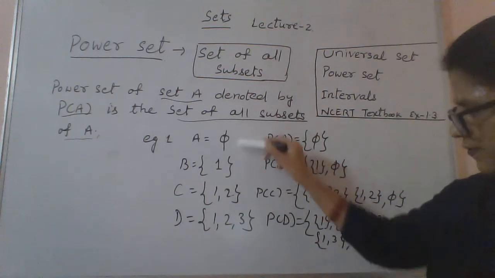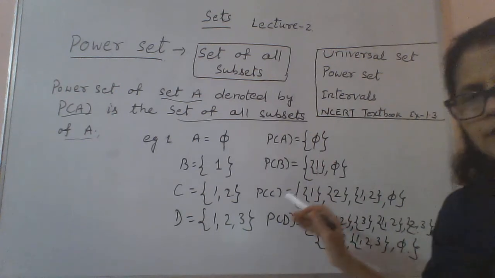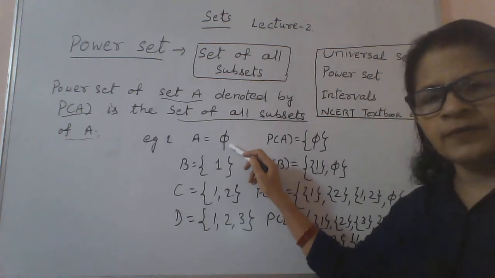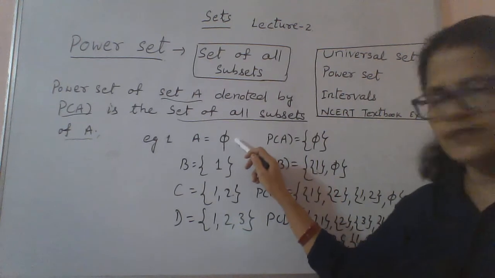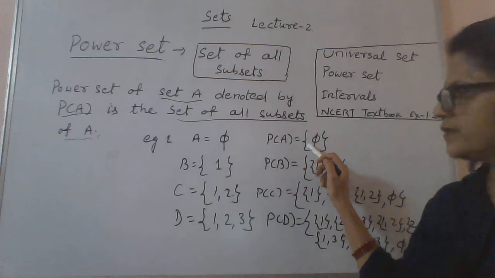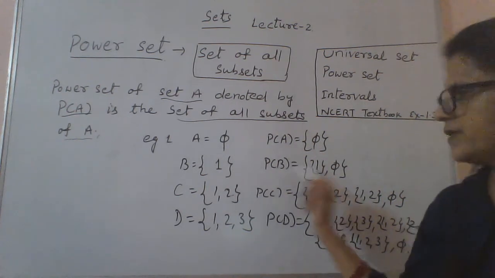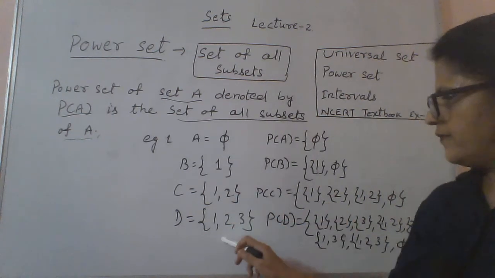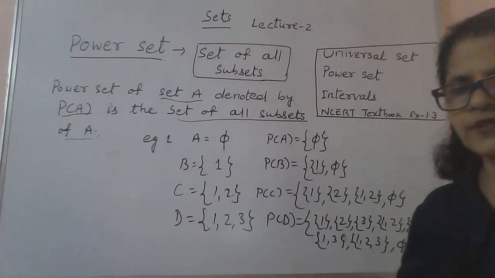Certainly there is a pattern. If you have observed, it is fine, or let me tell you. When you don't have any element, A is empty, meaning 0 elements, the power set has 1 element, which is 2 to the power 0. One element gives 2 elements, 2 to the power 1. Two elements gives 4, meaning 2 squared. Three elements gives 8, meaning 2 cubed. So this is the pattern.